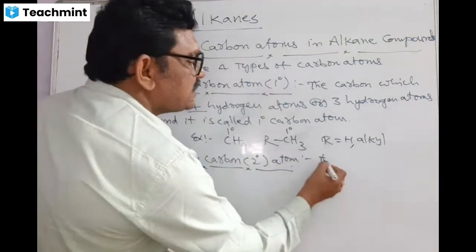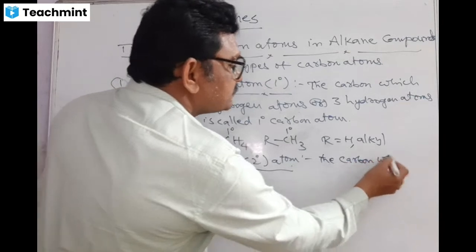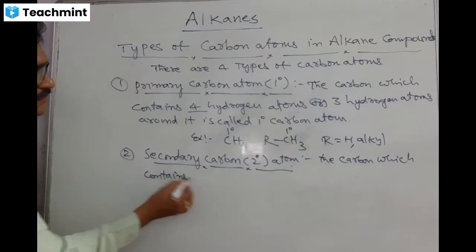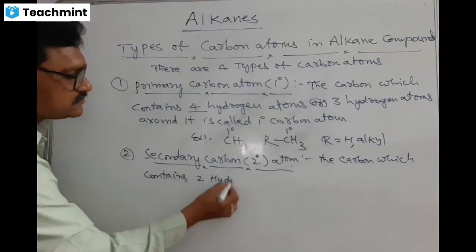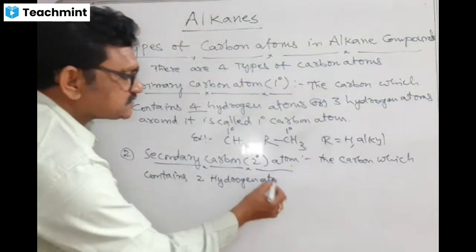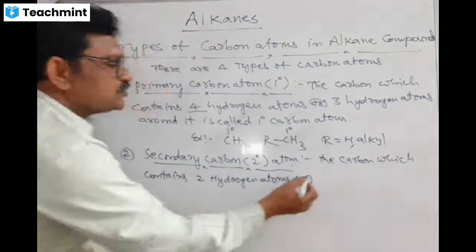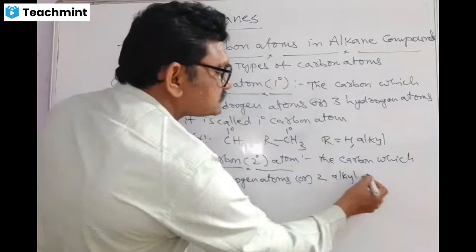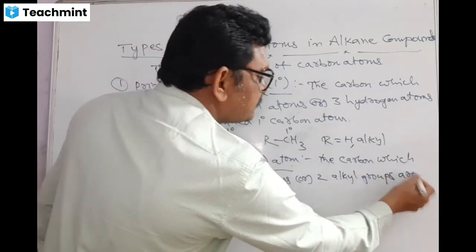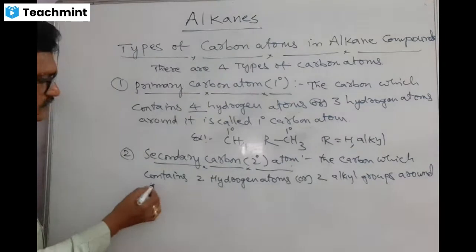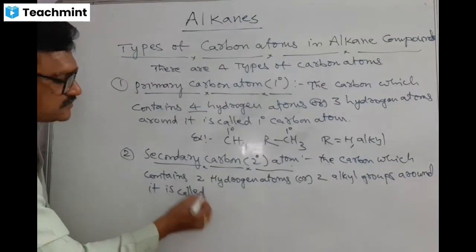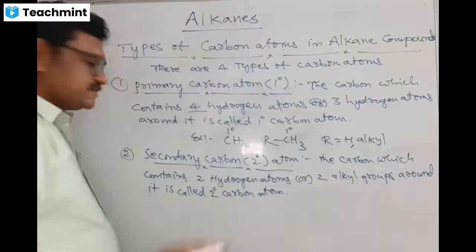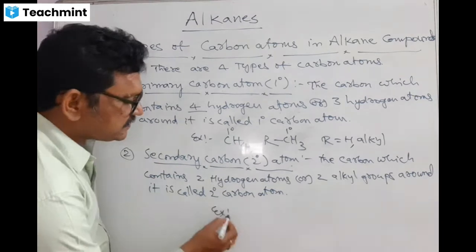See, the carbon which contains two hydrogen atoms, or in other words, two alkyl groups around it, is called a secondary carbon atom.